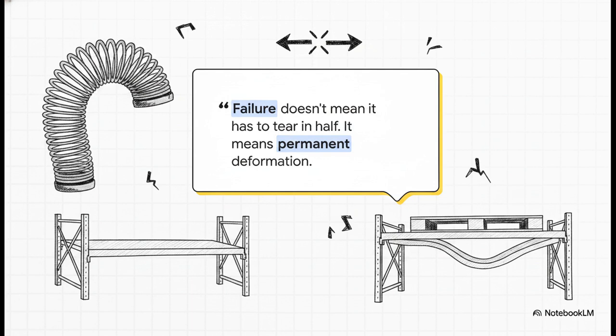We've all had one of those metal slinkies as a kid, right? It's perfectly elastic until your little sibling grabs it, pulls it way too far, and stretches it past its yield point. It's permanently ruined. It never goes back to being a tight coil. To an engineer designing a warehouse shelf, if the shelf permanently kinks and sags under a heavy pallet, even if it hasn't broken in half, it has officially failed.